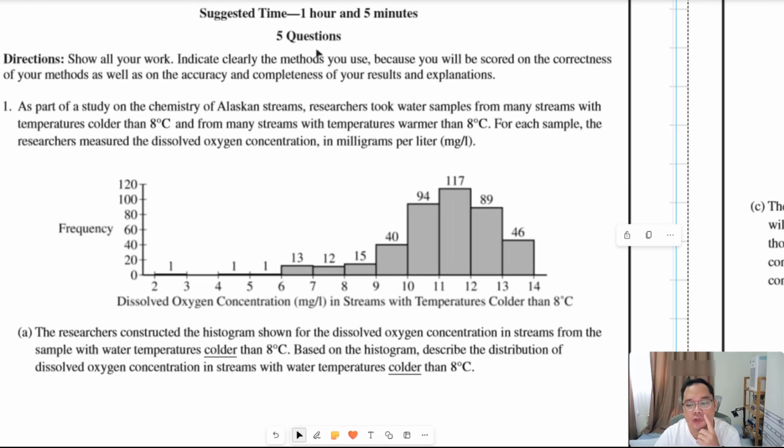The time for this free response part is 1 hour and 5 minutes, and it involves 5 questions. Question 1. A part of a study on the chemistry of Alaskan streams. Researchers took water samples from many streams with temperatures colder than 8 degrees and from many streams with a temperature warmer than 8 degrees Celsius.